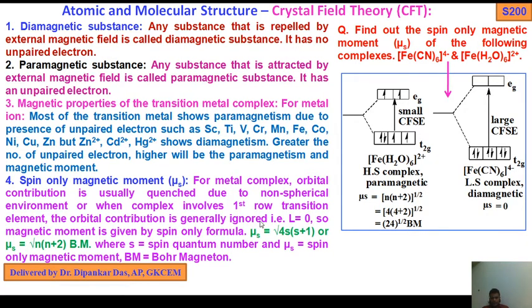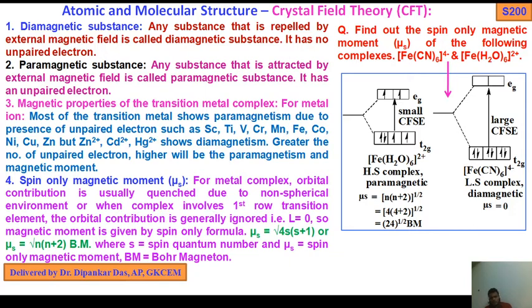So we can write mu s equals root 4s into (s plus 1), or very conveniently it is used: mu s equals root n into (n plus 2) BM, Bohr magneton, where s is the spin quantum number, mu s is the spin only magnetic moment, and BM is Bohr magneton. So this is the spin only magnetic moment, very important.